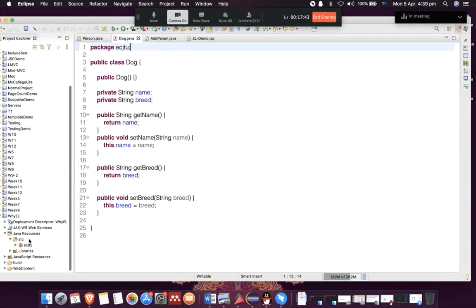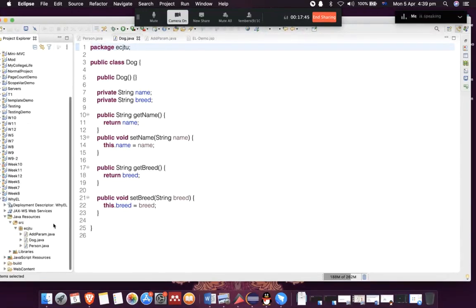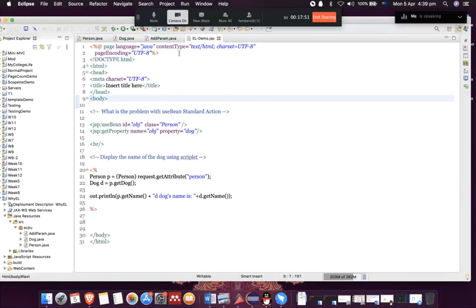Okay, and what I'm going to do now is I will go to the JSP and import ECJTU.person, right? So I'm going to add this class. I think this will be fine. ECJTU dot star, I add all the classes, right?